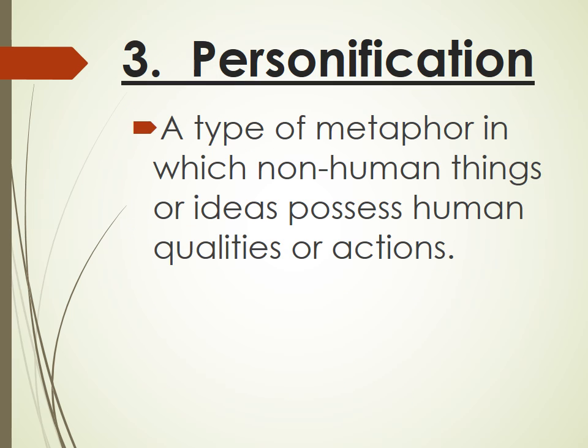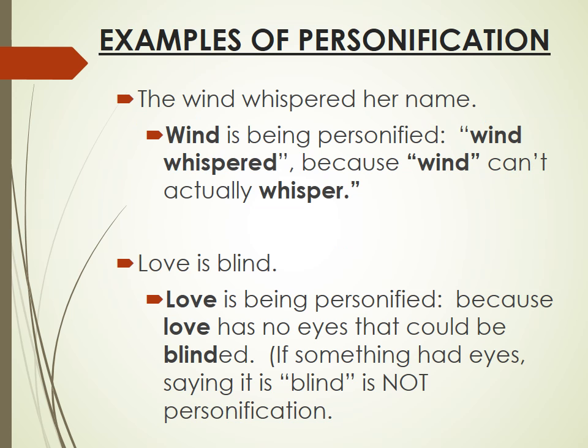The third type is personification, a type of metaphor in which non-human things or ideas possess human qualities or actions. Examples of personification include: the wind whispered her name. Wind is being personified, the wind whispered, because wind can't actually whisper. Love is blind. Love is being personified because love has no eyes that could be blinded. If something has eyes, saying it is blind is not personification.